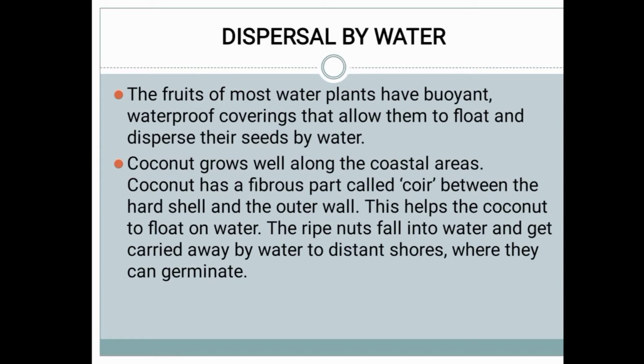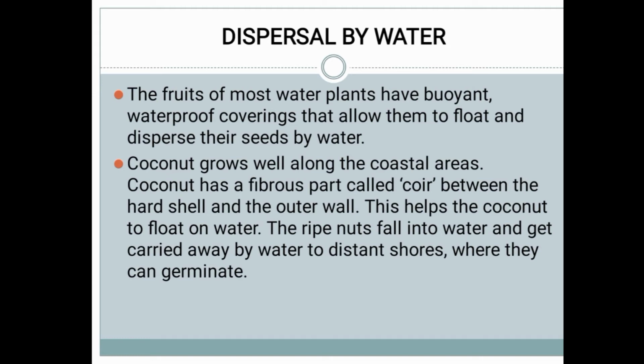Coconut has a fibrous part called coir. If we tear the coconut, we can see a fiber-like structure inside. It is called coir. It lies between the hard shell and the outer wall, and this helps the coconut to float on the water. This coir will help the coconut to float in the water.